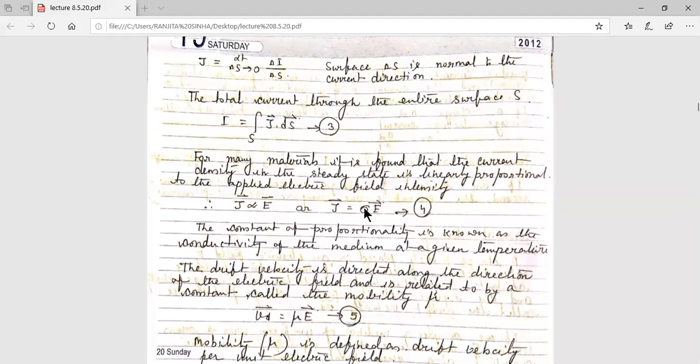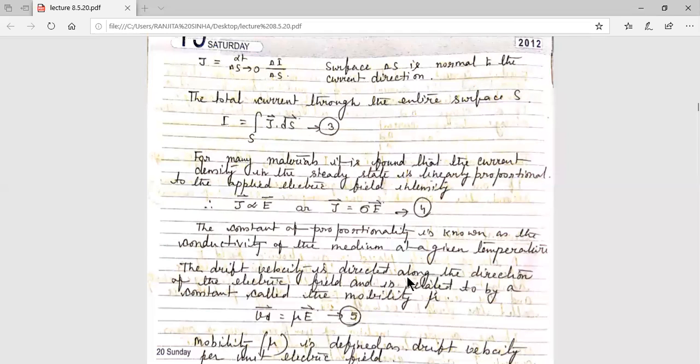What is sigma here? Sigma is the conductivity of the medium at a given temperature. So current density is proportional to the electric field, and if we remove the proportionality sign, we put some constant, sigma, and we get the expression J equals sigma E. That is equation number 4. This proportionality constant is known as the conductivity.